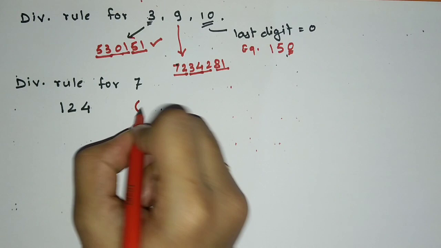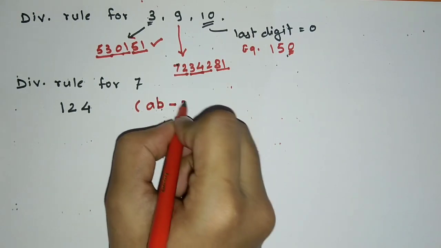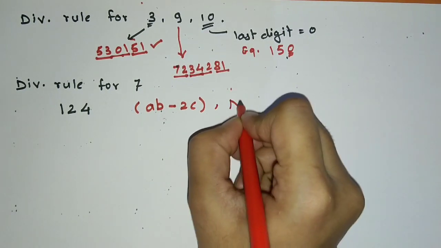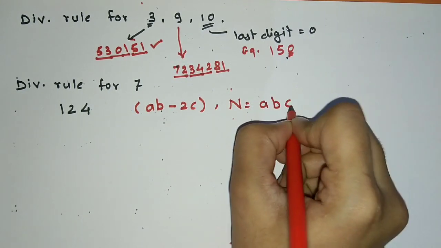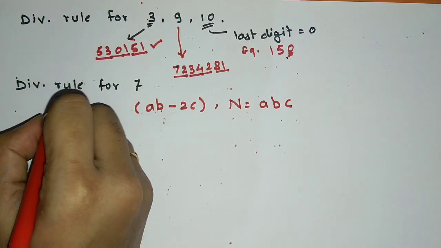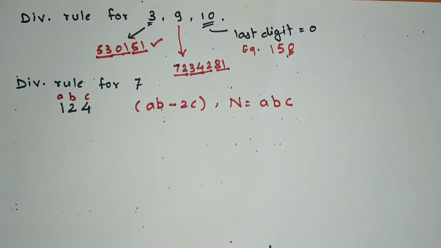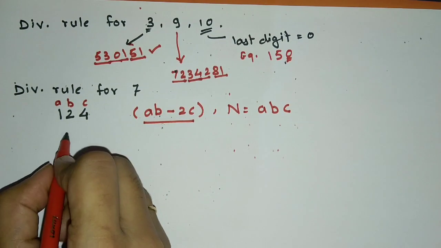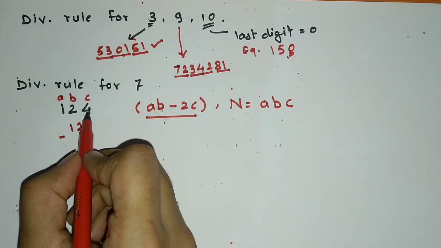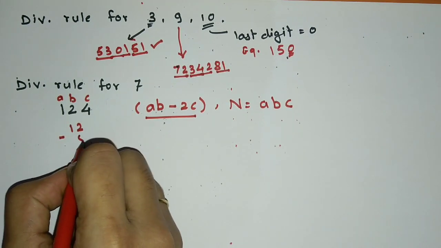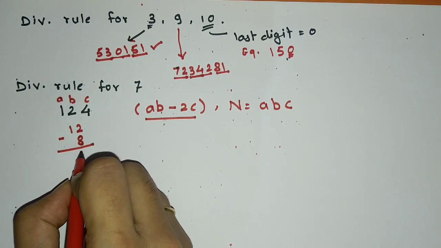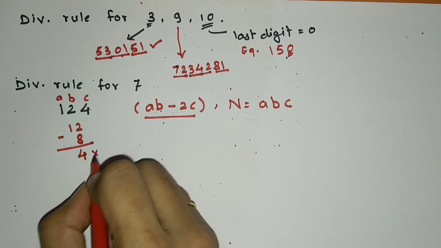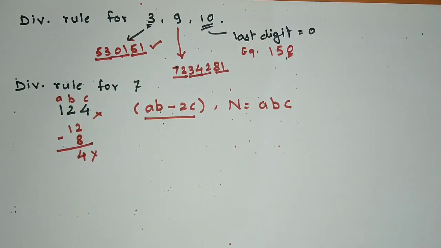Here we are going to use the formula AB minus 2C, where the number is ABC. Now let's say this is A, this is B and this is C. Now let's apply AB minus 2C. AB is this 12 minus, what is C? 4. 2C is 8. 12 minus 8, remaining 4. Is 4 divisible by 7? No, and hence 124 is not divisible by 7.